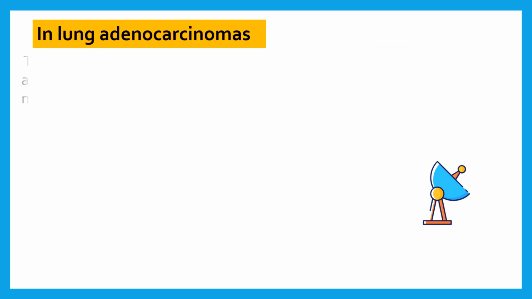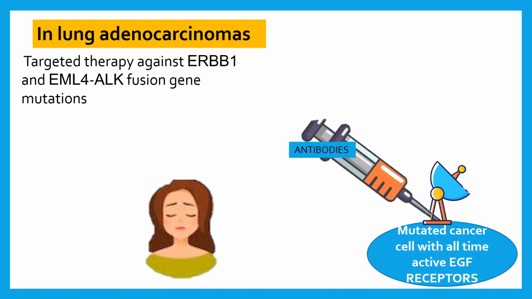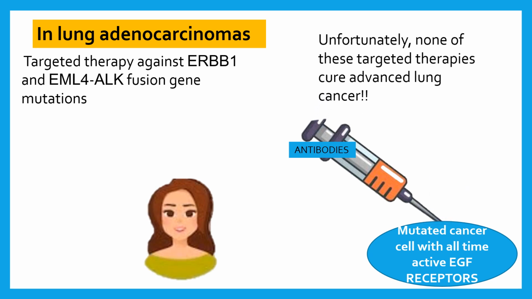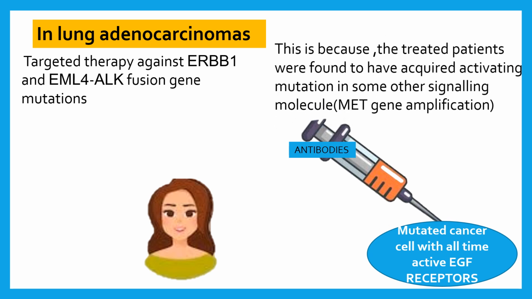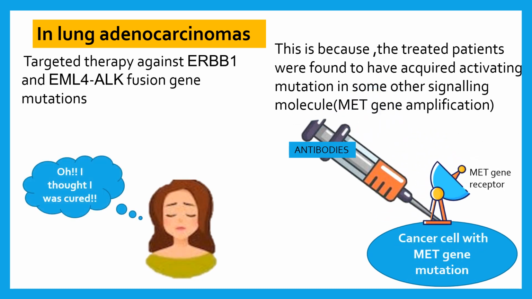Similarly, in lung adenocarcinomas, the targeted therapy against ERBB1 and EML4 ALK fusion gene mutations have been discovered. Unfortunately, none of these targeted therapies cured advanced lung cancers. This is because the treated patients have been found to have acquired activating mutations in some other signaling molecule. So this sidesteps the effect of the drug. So the patient becomes resistant to the targeted therapy against these ERBB1 and EML4 ALK mutations.